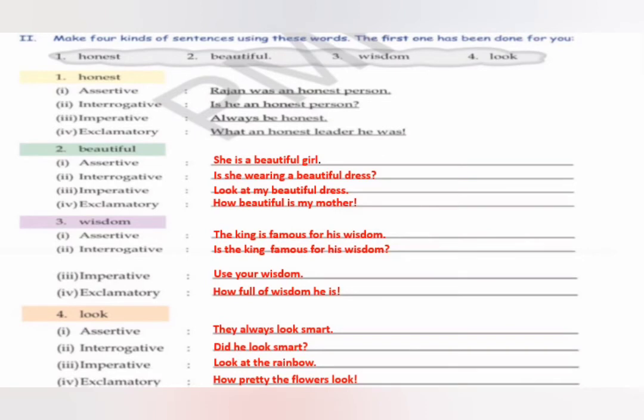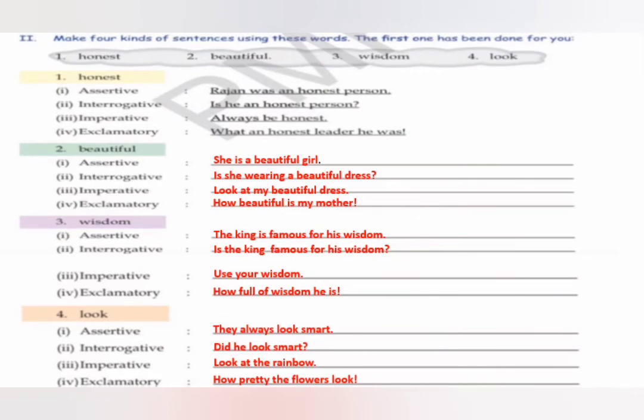Now, children, there are four kinds of sentences. Now, what you have to do, you have been given these words and you have to make four kinds of sentences based on the given words. Like the first one is honest. So, assertive, Rajan was an honest person. Interrogative, is he an honest person? Imperative, always be honest. Advice. Exclamatory, what an honest leader he was.